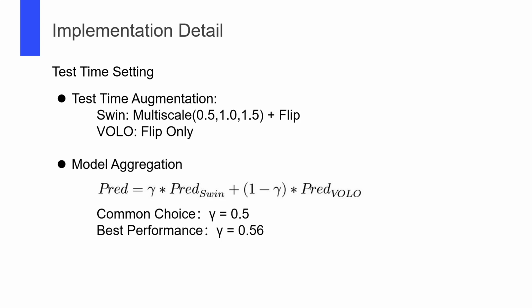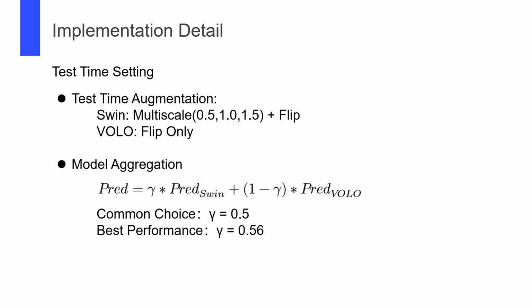Then is our inference time method. We use test time augmentation. For the Swin model, we apply multiscale and flip. For the VOLO model, we find that the change of input size may do harm to the model performance, so we only apply the flip operation.